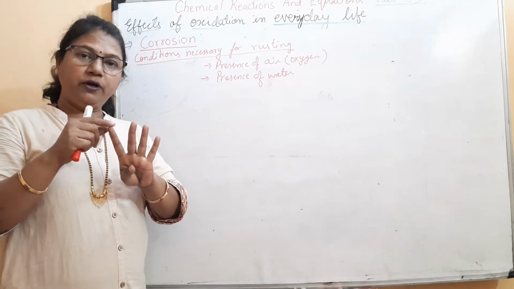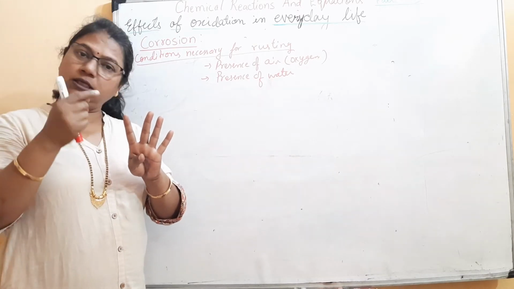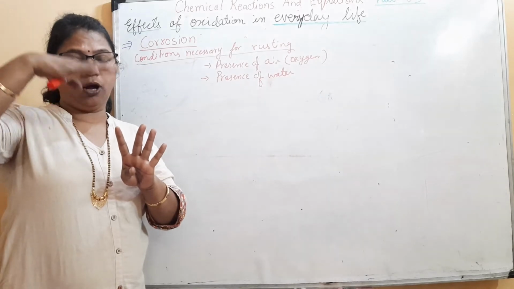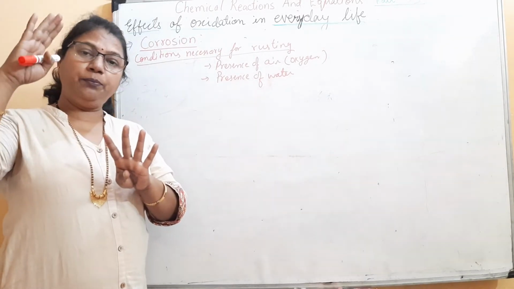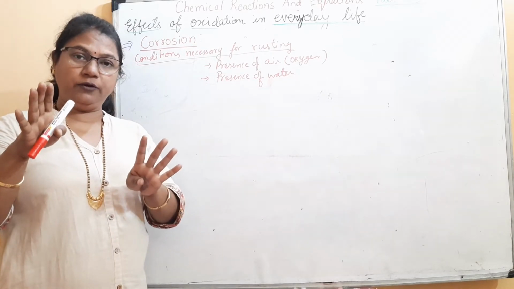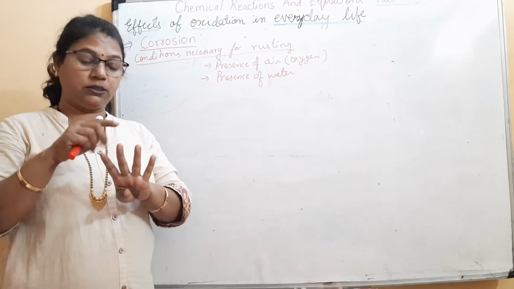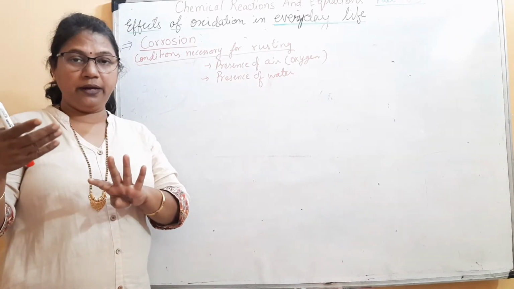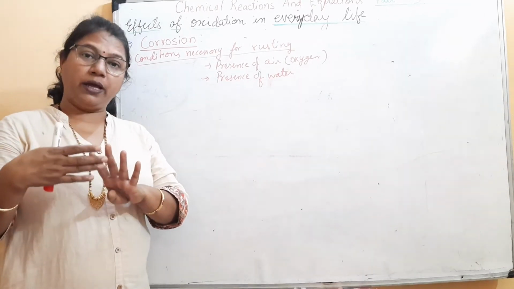Okay. So in the first case, as the test tube is half filled with water, there is dissolved oxygen, and the oxygen is also present at the top level of the water. In the second case, up to the brim, there is no possibility of extra oxygen, only dissolved oxygen may cause some rust. And in the third case, it is calcium chloride, which is an anhydrous substance, also known as the drying agent.